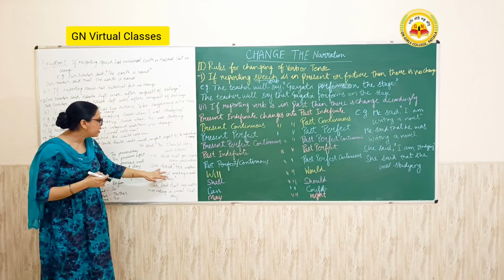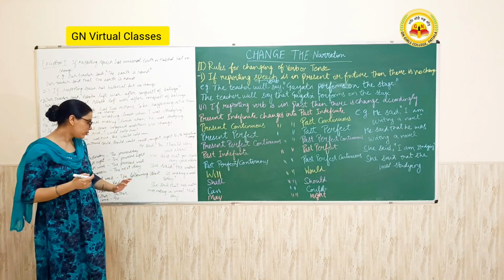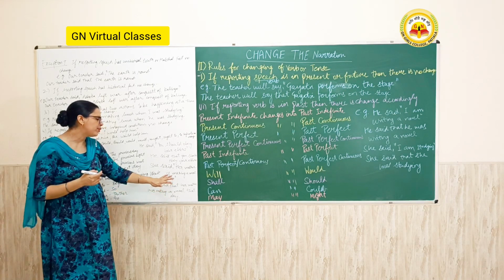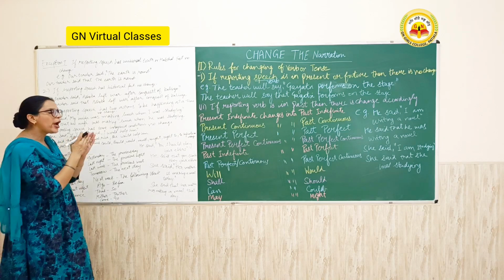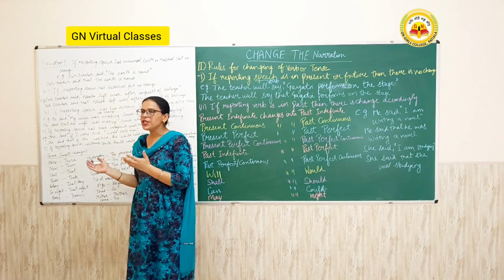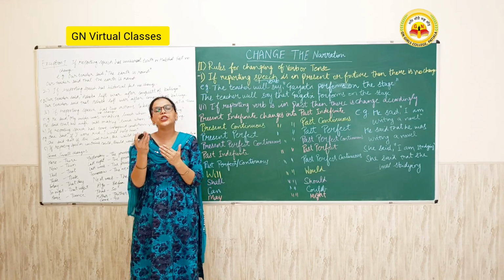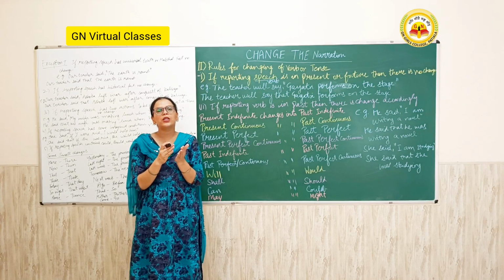For example, I write here, she said, "Her mother is making a meal today." She said that her mother was making a meal that day. Today is changed into that day. You have to learn these small changes. You have to learn which word is changed into which word, like here into there, this into that, these into those, last into previous.